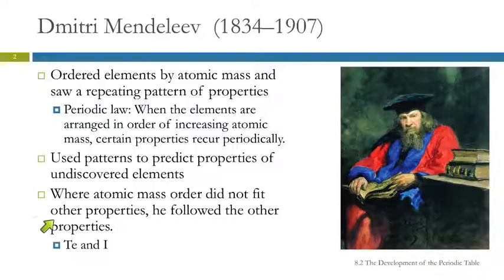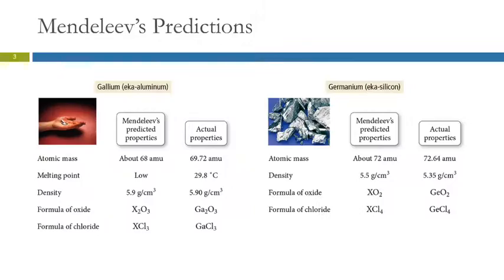And there were occasionally places, like with tellurium and iodine, where if he put them in mass order, iodine should come before tellurium, but then the properties didn't line up. And so he felt that the properties were more important, and so he switched their masses. These are the sorts of predictions he was able to make.